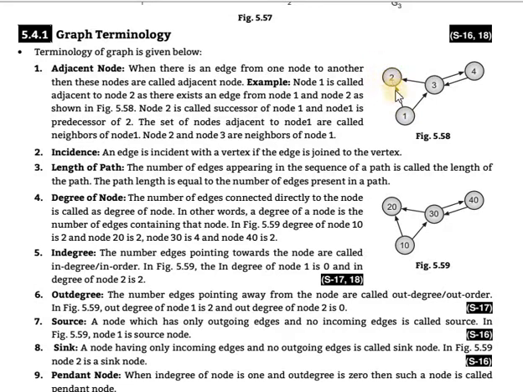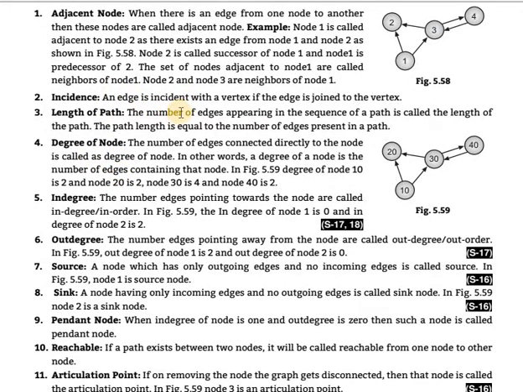Successor means after: 1, then after it 2 is coming, so the direction is 1 to 2, so 2 is the successor of node 1. Predecessor means before. In that sense, node 1 is the predecessor of 2, because before node 2, node 1 is created. How to write predecessor and successor? This question is asked. The set of nodes adjacent to node 1 are called the neighbors of node 1. Node 2 and node 3 are the neighbors of node 1, also said to be the adjacent nodes.